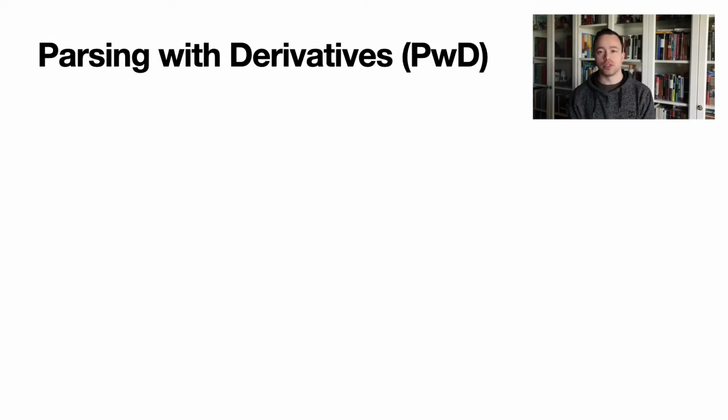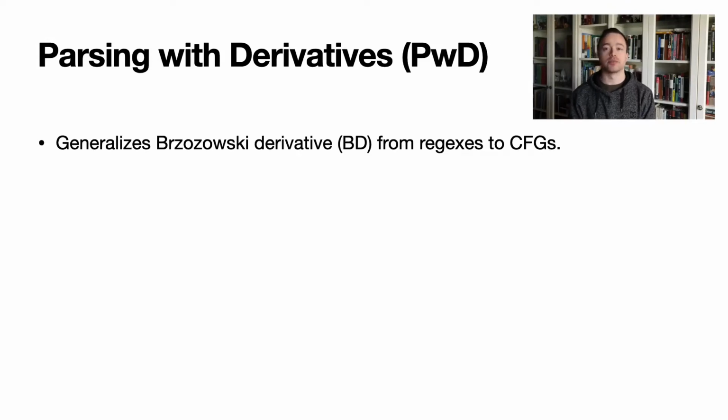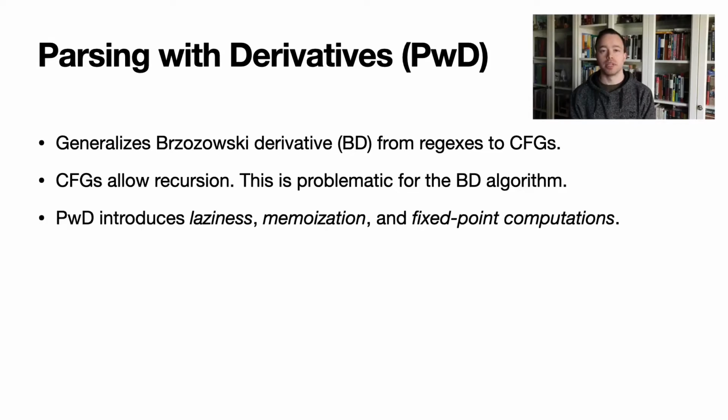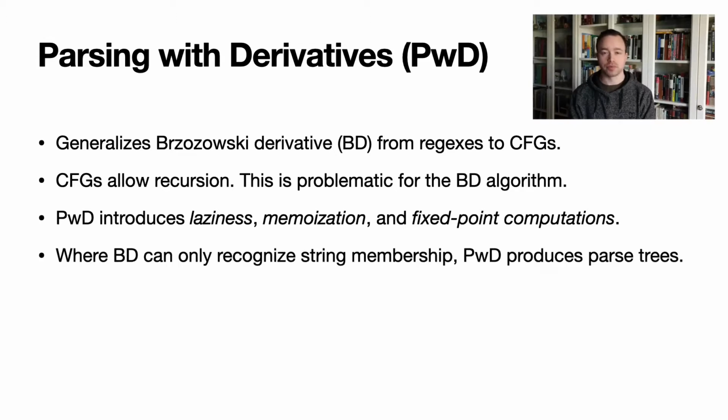The primary contribution of parsing with derivatives was to generalize Brzozowski's derivatives from regular expressions to context-free grammars. This is not trivial. The Brzozowski derivative uses two eager algorithms, perfectly fine for regular languages, but not so with CFGs, which have recursion. PWD introduced laziness to fix most of one of those algorithms, and memoization and fixed points for the other. The result is an algorithm that is elegant in its theoretical simplicity, and which can also produce full parse trees instead of only recognizing inputs, as Brzozowski's derivatives do.